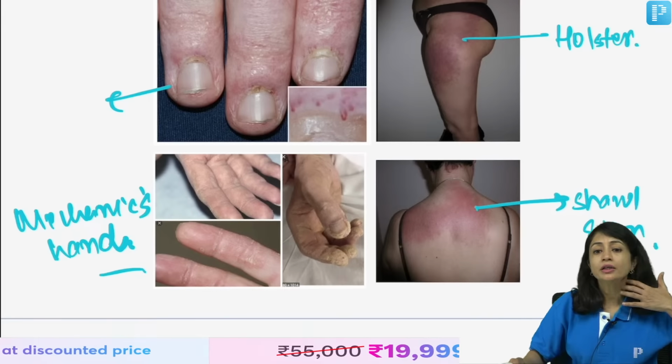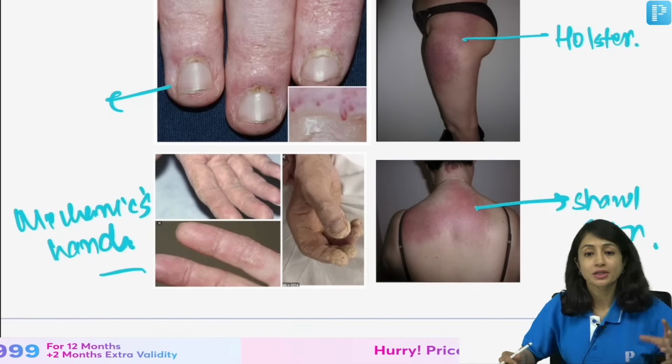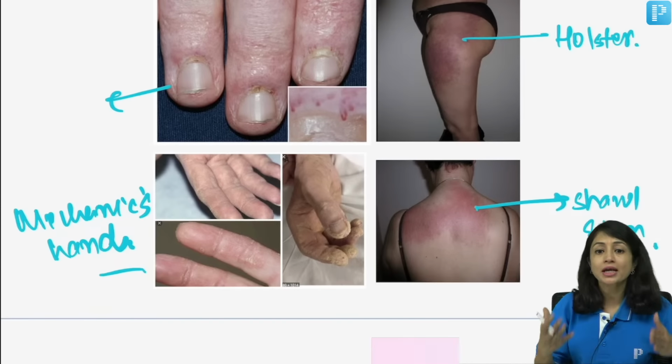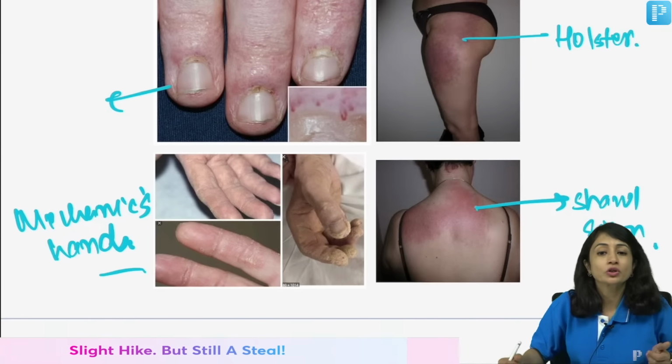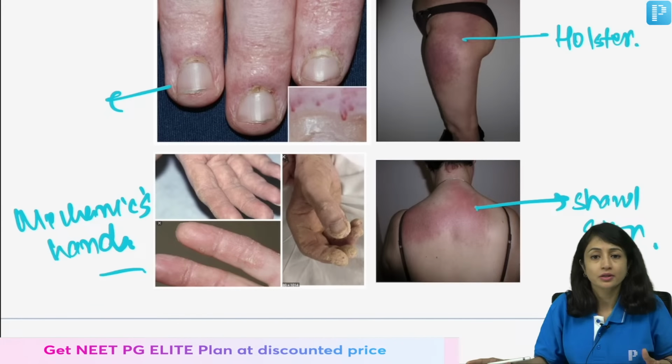Clear? When you talk about the diagnosis of DM, there is Peter and Bohan's criteria in which you have to have characteristic skin lesions, and very, very importantly, you have to prove that the patient has proximal muscle weakness. So in DM, both features should be present, right?